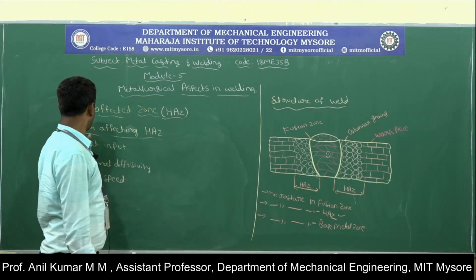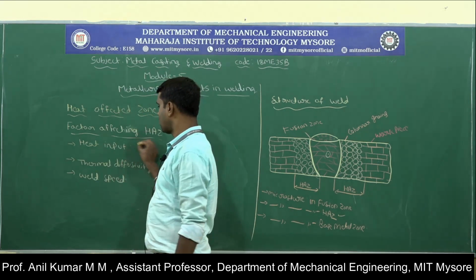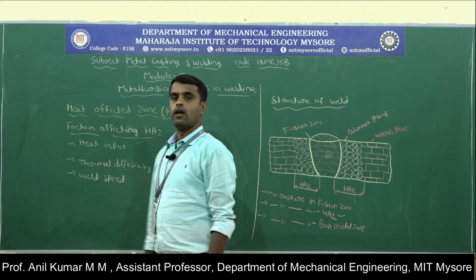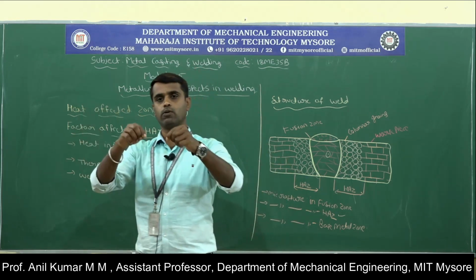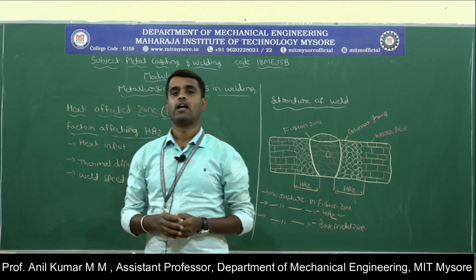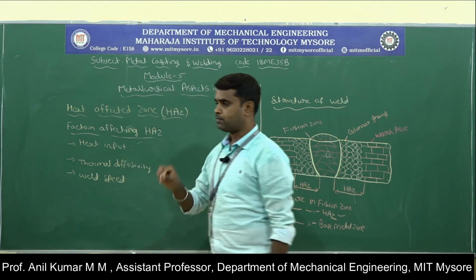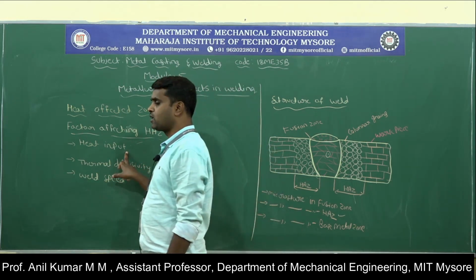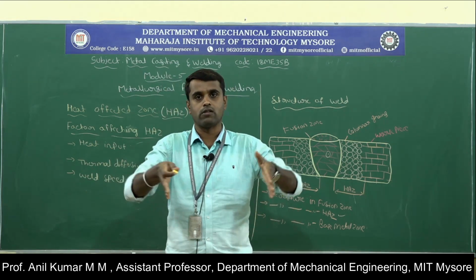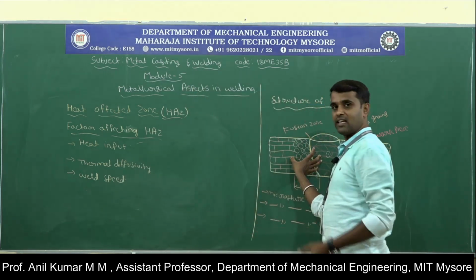Some factors affect the heat affected zone. Those factors are the heat input, thermal diffusivity, and the welding speed. If the heat input on the workpiece surface is very high, the heat affected zone will increase. When a high amount of heat is involved on the surface of the workpiece material, the heat affected zone will increase.